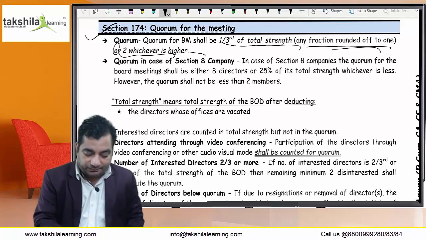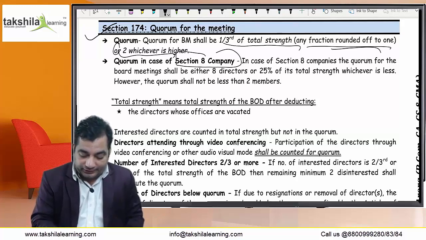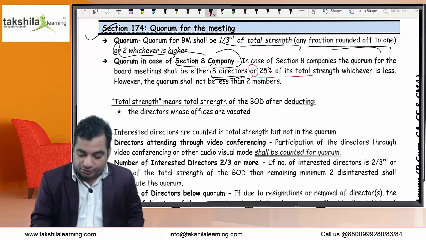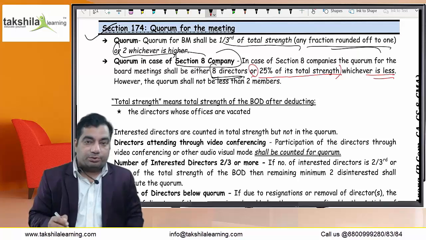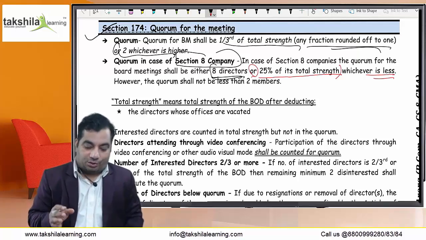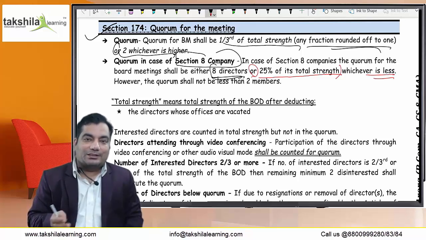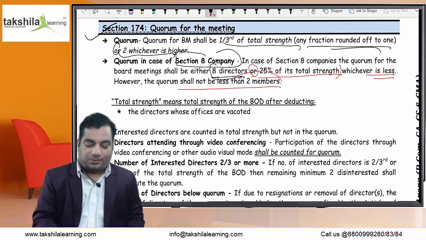Quorum in case of a section 8 company. In the case of a section 8 company, quorum is 8 directors or 25% of its total strength, whichever is less. Let us suppose there are only 3 directors, then 8 or 25%, whichever is less. Obviously it is less than 1. So in this case, the quorum shall not be less than 2 members.